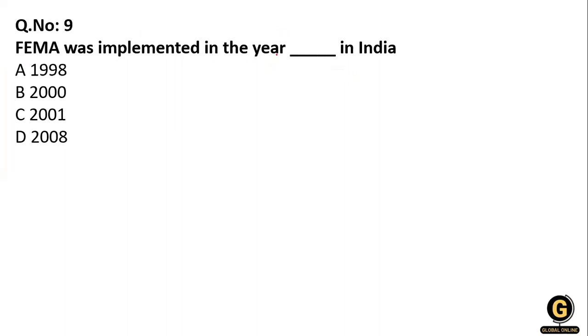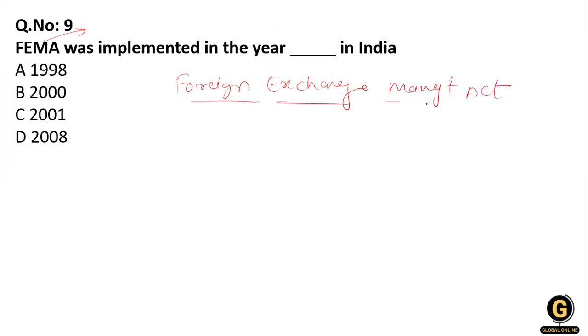Now, FEMA was implemented in the year dash in India. The full form of FEMA is Foreign Exchange Management Act. So when was it implemented? It was implemented in the year 2000.